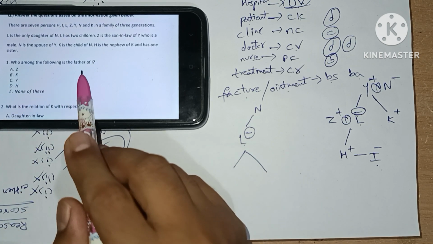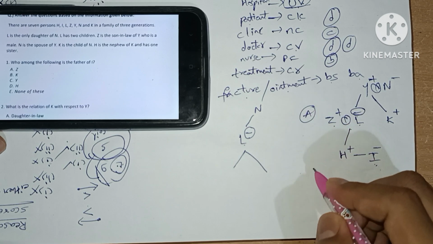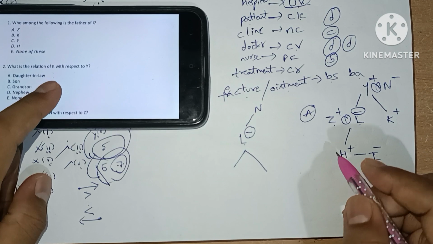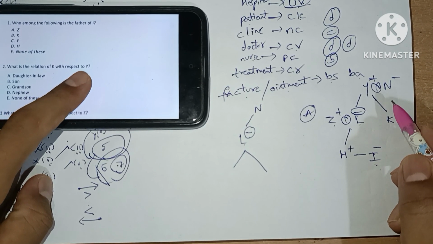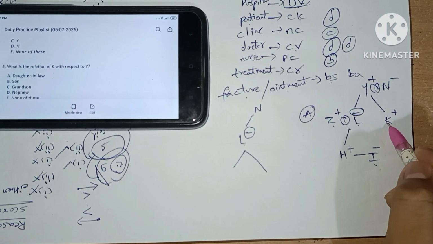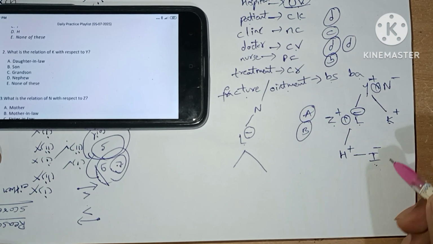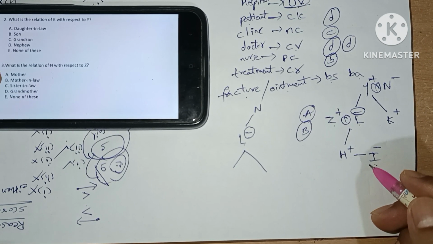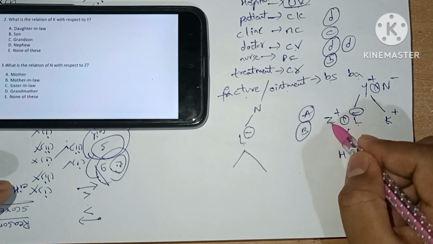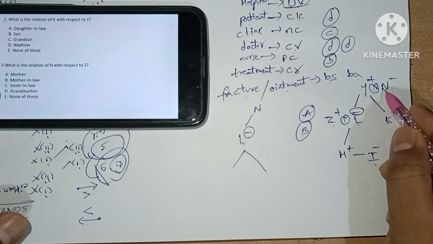Who among the following is the father of I? Z. So answer will be option A. Second one. What is the relation of K with respect to Y? So we check Y to K. For Y, K is son. So answer will be son, option B. Next, third question. What is the relation of N with respect to Z? We check from Z to N. From Z to N, N is mother-in-law. So B is our answer.